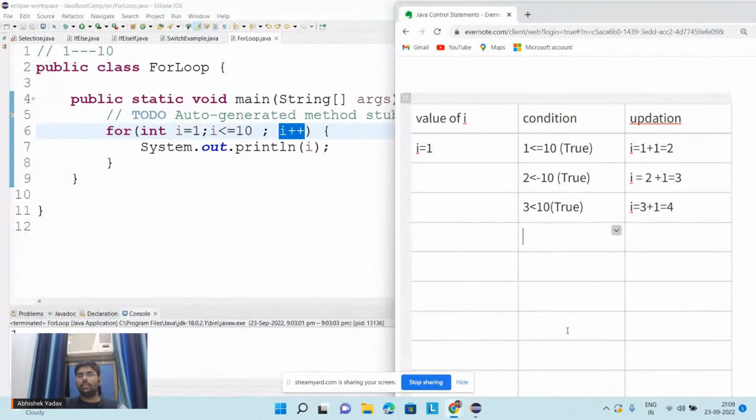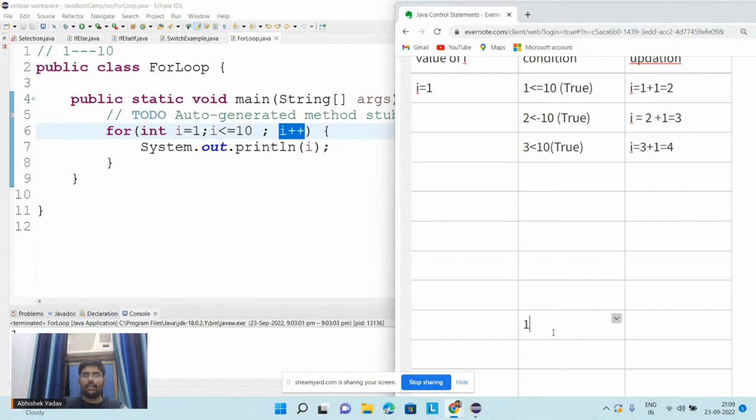So this will execute for 10 times, and when the value of I is 11, at that time 11 is not less than equal to 10. Here 3 is less than equal to 10, and here 2 is less than equal to 10. So when 11 is not less than equal to 10, that means I will move out of the body of the for loop. I will not execute the for loop here. Okay, guys. So you guys are getting it now, how to dry run the for loop here? Anyone has any question?